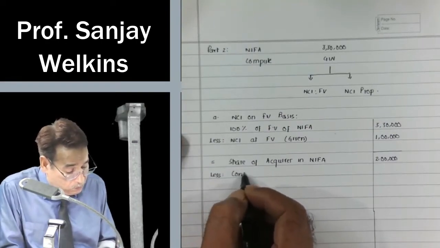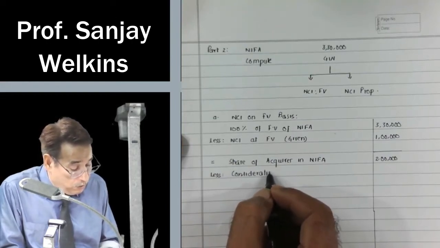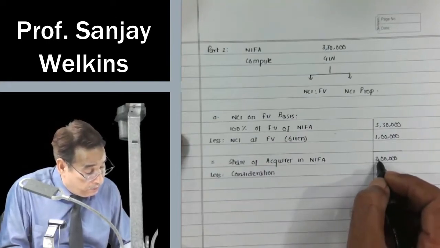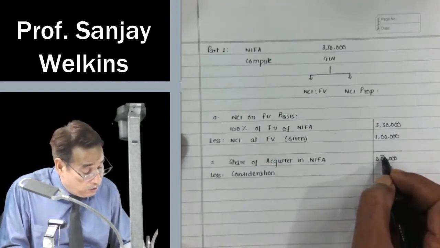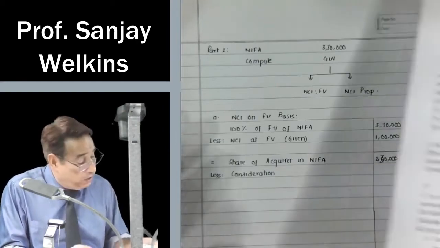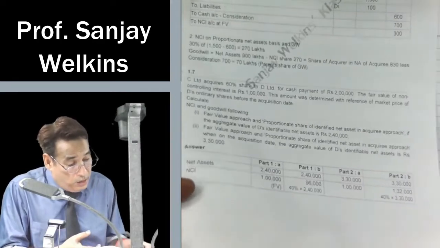Consideration. What is the amount of consideration? I have written here 2 lakh. Actually, it is 2,30,000. I am extremely sorry. Amount of consideration was given to us as rupees 2 lakh, right?